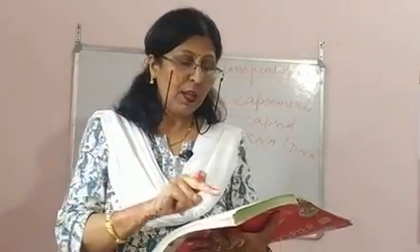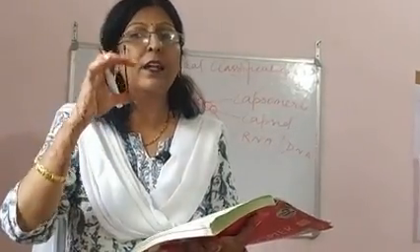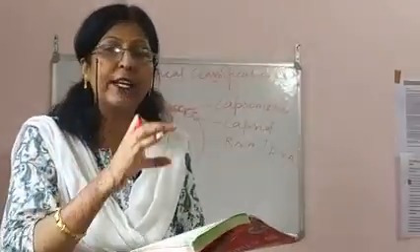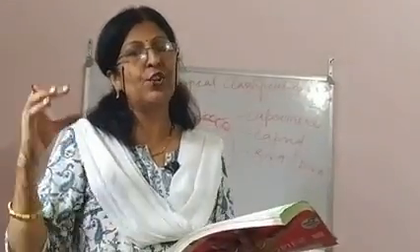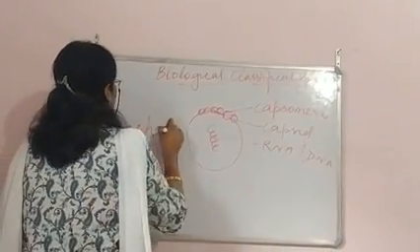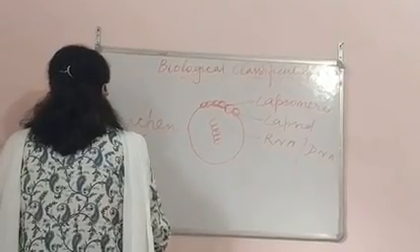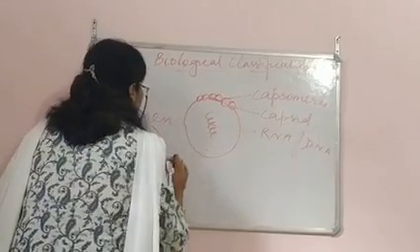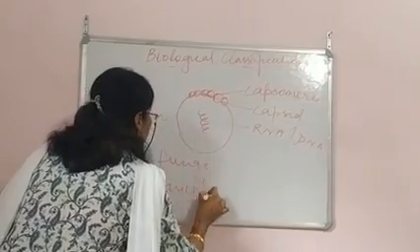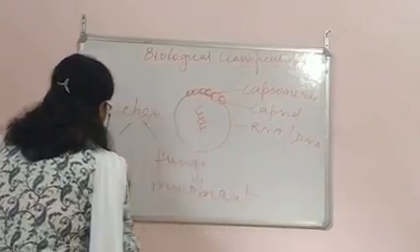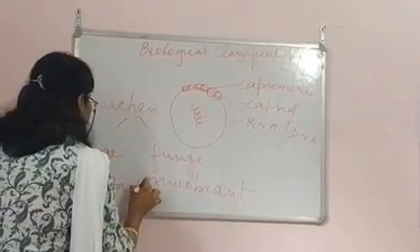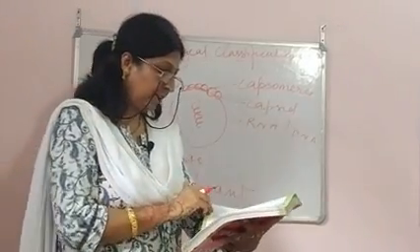Okay. And children, one more thing, the algal component in lichen, the alga part, is known as phycobiont, and the fungal component is known as mycobiont. Suppose this lichen is made up of what? Lichen is made up of algae and fungi. Now this fungi is mycobiont, and this algae is known as phycobiont. Got it? So this was there.